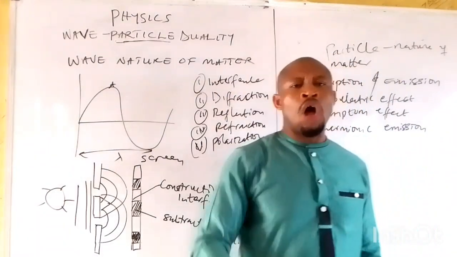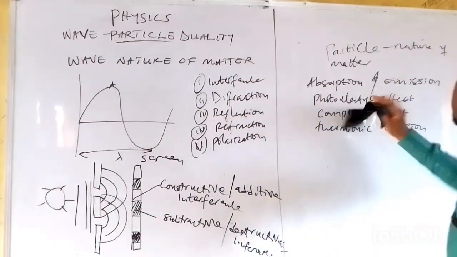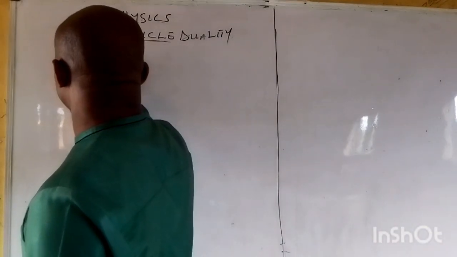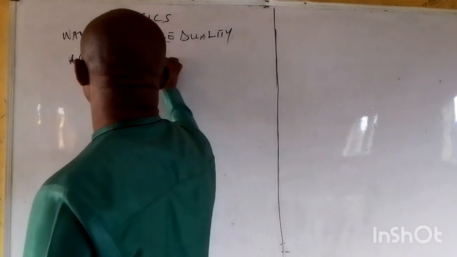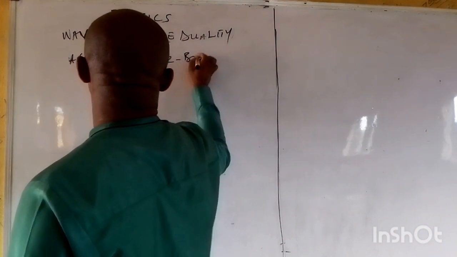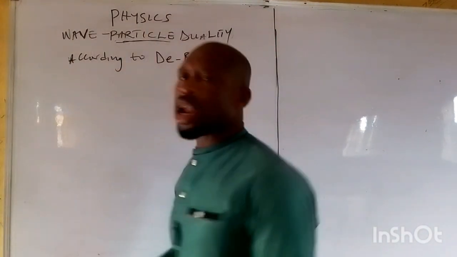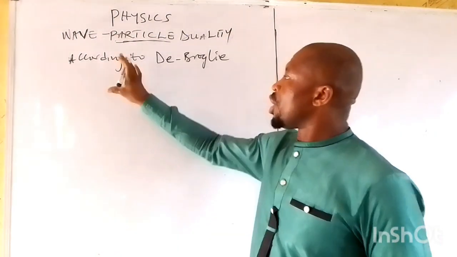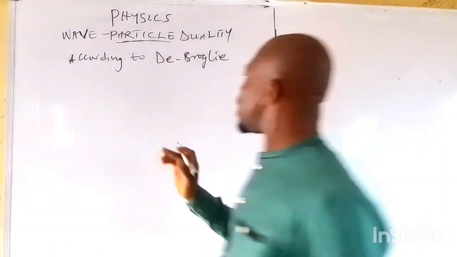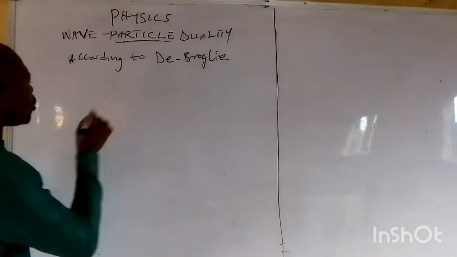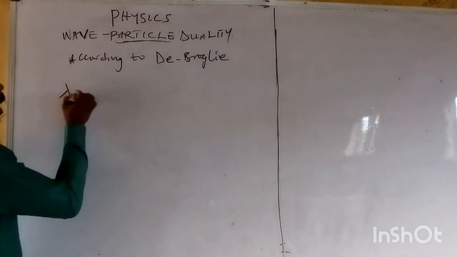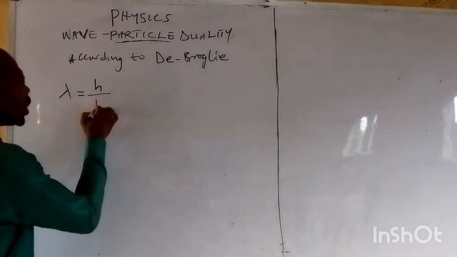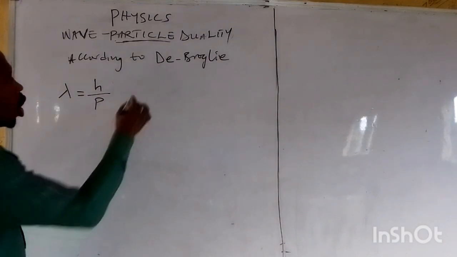Now, for matter, according to de Broglie, we can say that the wavelength of any particle can be written as lambda is equal to Planck's constant over the momentum.